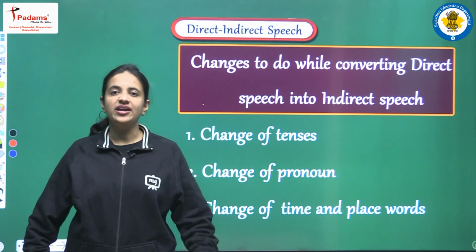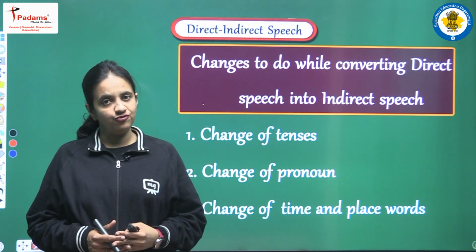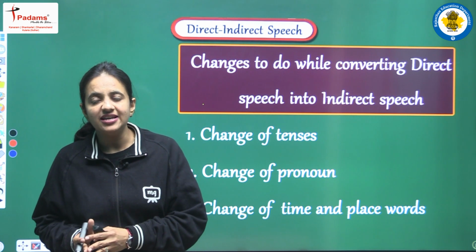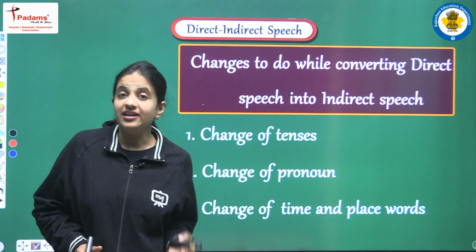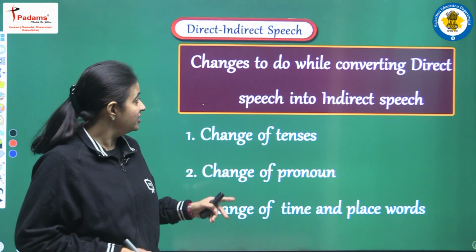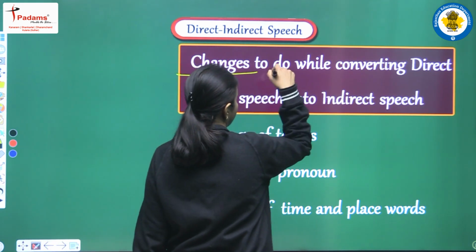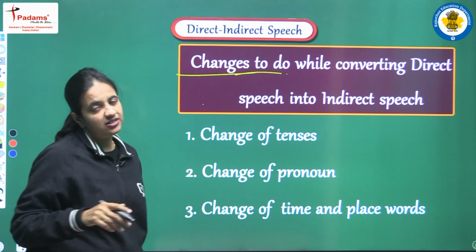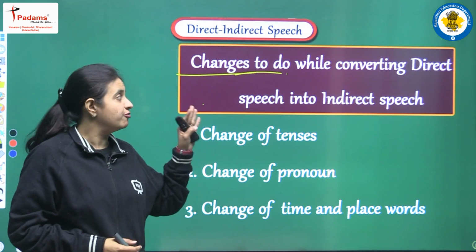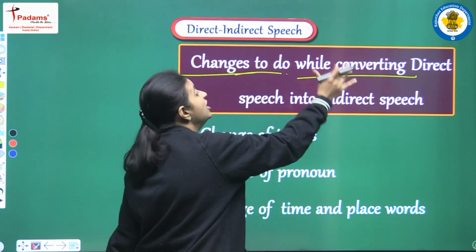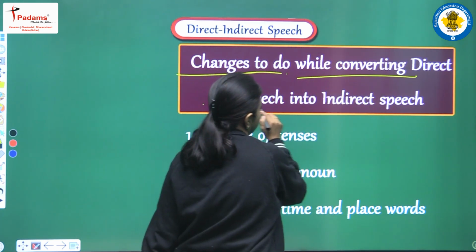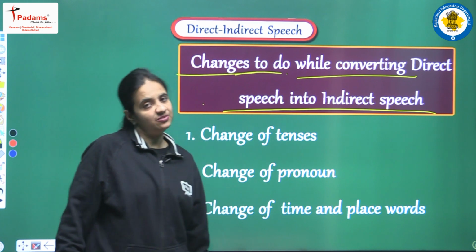So till now we have seen the structure that we have to follow when writing a sentence in direct speech, and we have seen the structure of indirect speech also. Now we will discuss all the changes that we have to perform when we are converting a sentence from direct speech into indirect speech, right?